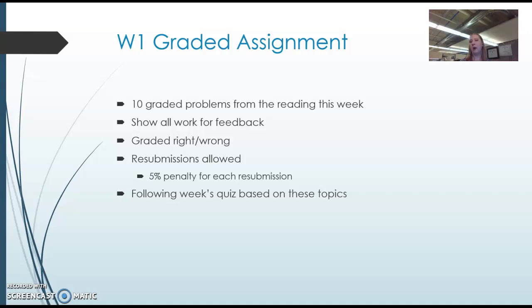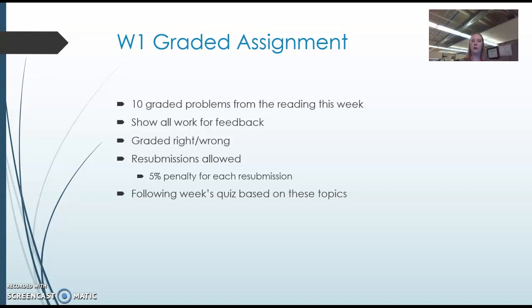These are graded right or wrong, so there's no partial credit, and that's mainly because this is a small portion of your grade. It's just like a check to see whether you're in the right direction or not and whether you understand what's going on. They are right or wrong, there's no partial credit, but you can resubmit for more points. So if you made a small mistake and you really want to get those extra points back, you can resubmit. There's a 5% penalty, which is small compared to what you can gain from resubmitting.